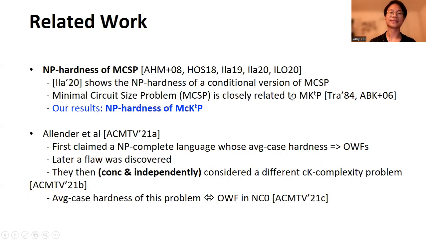Now let me introduce some related work. There is a very beautiful line of research focusing on proving NP-hardness of MCSP, the minimum circuit size problem. This problem is closely related to MKTP. More importantly, specifically, Ilango 20 showed the NP-hardness of a conditional variant of MCSP, and our results showed NP-hardness of McKTP. I also want to mention a recent very elegant work by Allender, Hirahara, and Nanashima.